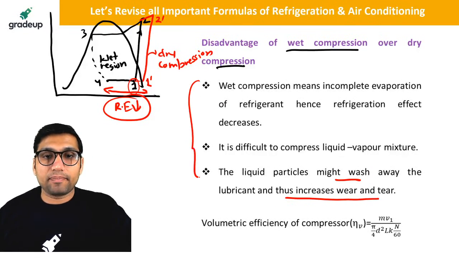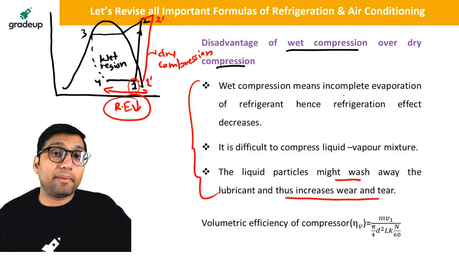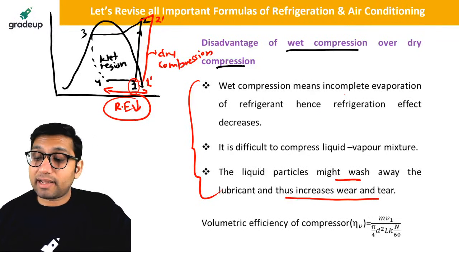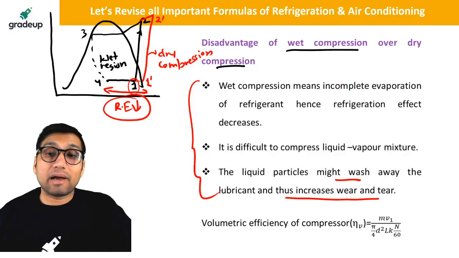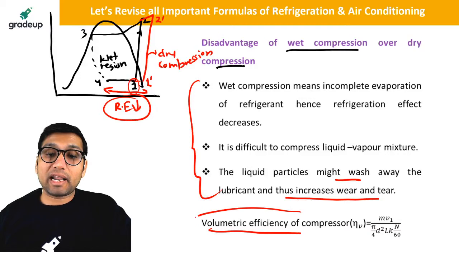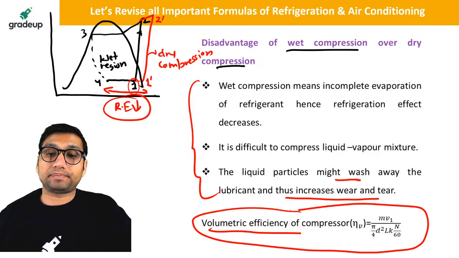So these are basically the disadvantages of wet compression. That is why we use dry compression in the vapor compression system. Now we also have a very important formula for the volumetric efficiency of a compressor.